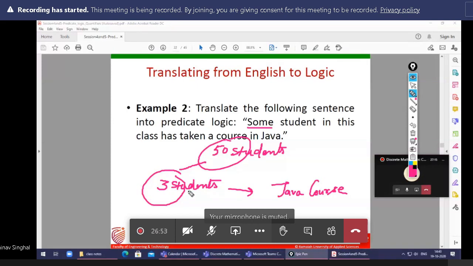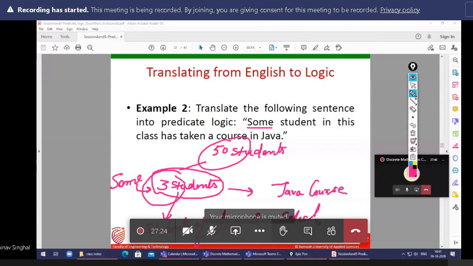So what is the condition here? From 50, some students, these 3 need to be students of the class. This is the first condition.